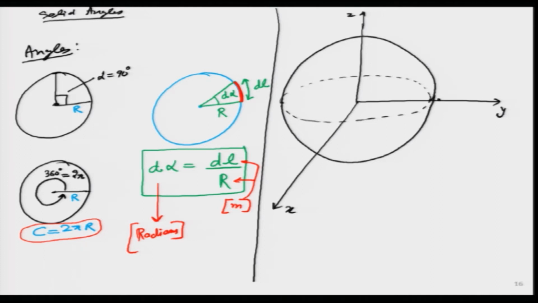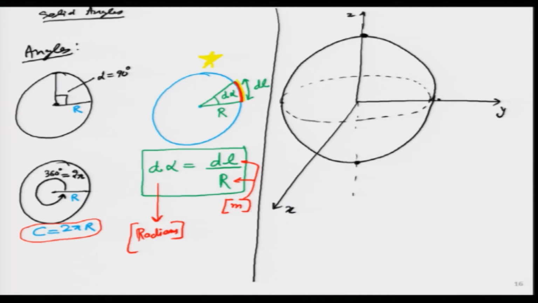I hope my drawing is okay, and everybody is able to see what I am trying to draw over here. There is the north pole of the sphere, the south pole over here, and just like we have looked at this particular case, I will highlight it in yellow color. And what was this case? We took a small arc length dl and we tried to correlate it with the radius.